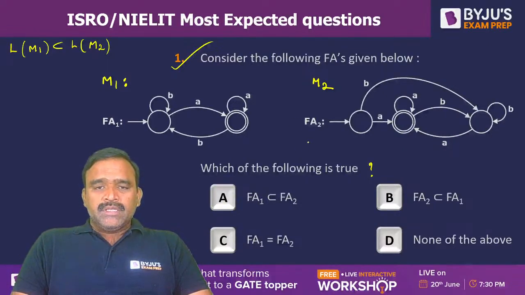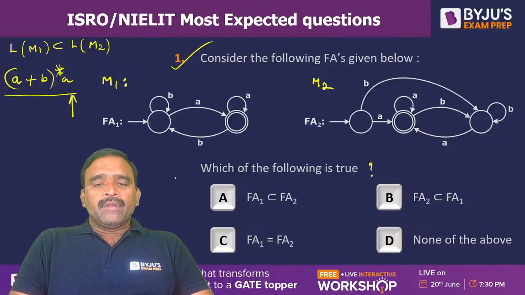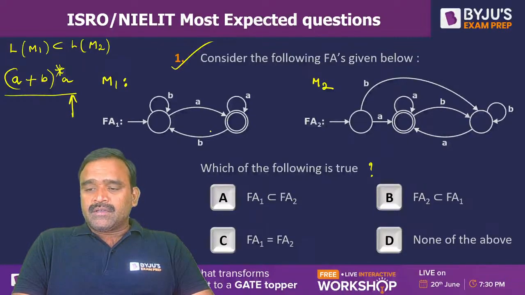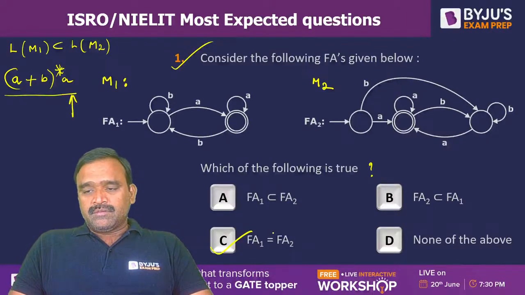Okay. Now, basically, the language accepted by machine M1 and machine M2 are both the same because both will accept all combinations of A's and B's ending with A. So (A+B)*A is nothing but all combinations of A's and B's ending with A. So single A accepted, BA accepted, AA accepted, etc. Yes, exactly. Top 10, you are right. Option C is the right option.